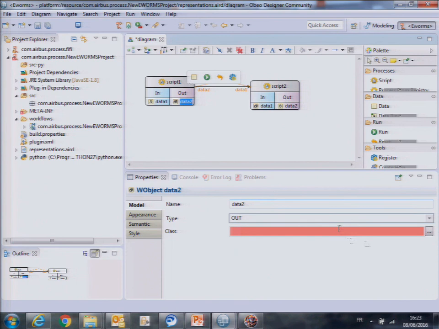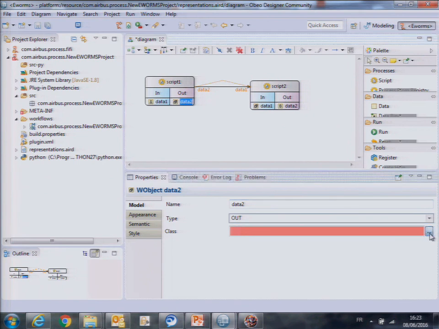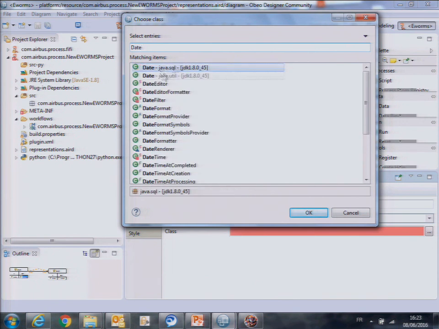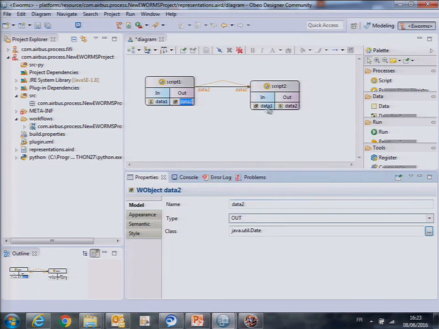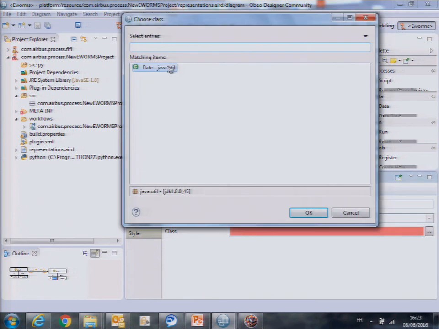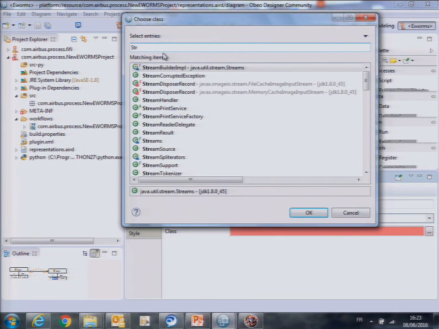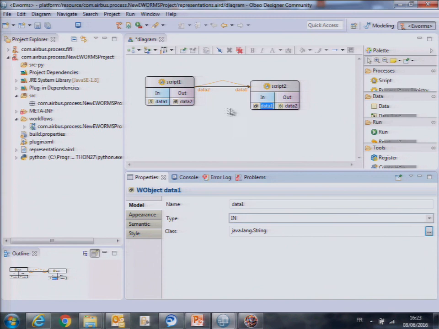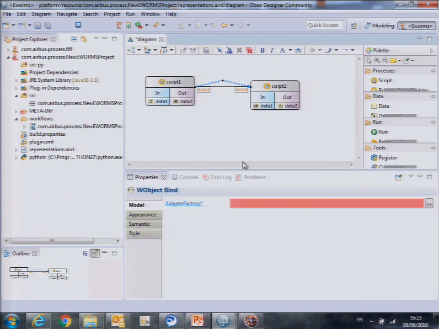As my data are objects, I need to give them the class. So I'm going to give here a Date class, and here a String class. And as my two objects are of two different types, I need to define on the link an adapter to tell the platform how it's going to transform this date to a string.